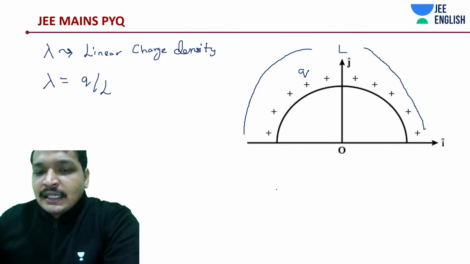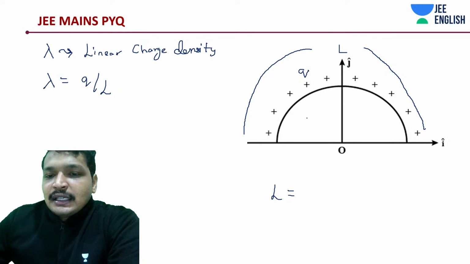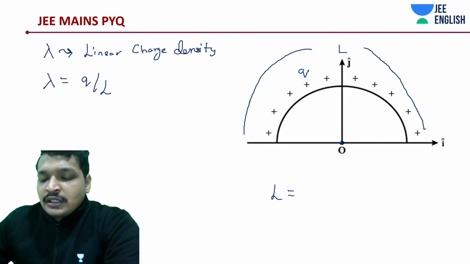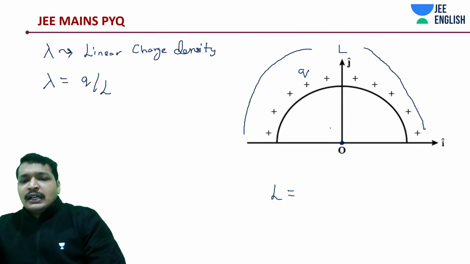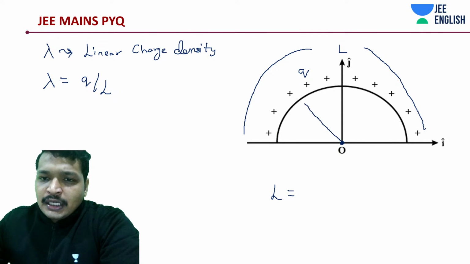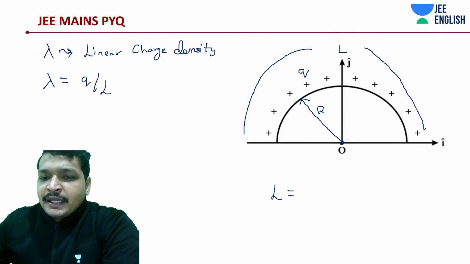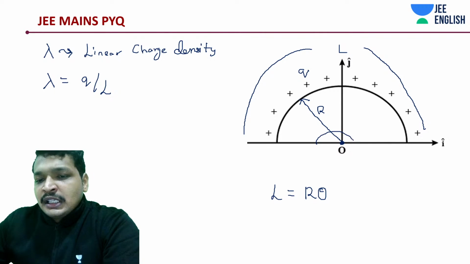What is L in this case? L in this case, radius, I think is not any specific radius given to us. Yeah, R is given to us anyway. Oh yes. R, if it's R, and if it's angle pi, L is R theta, and in this case, how much is theta?